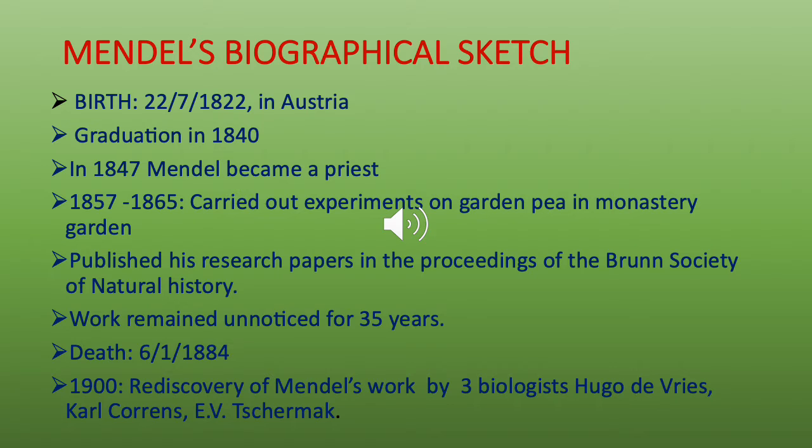But in the early 1900s, Mendel's work was recognized by three biologists, Hugo de Vries, Karl Correns, and E.V. Tschermak. They recognized his work and published it again, and that's when we were able to understand the basis of genetics, and Mendel was called the father of genetics.